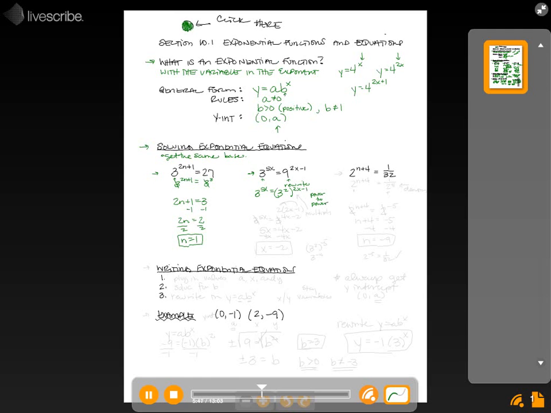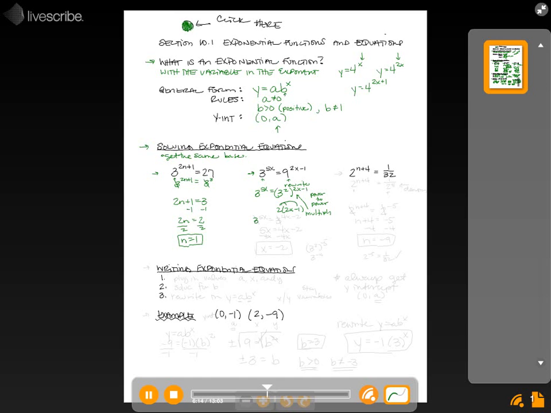And if you remember, when we have a power to a power, we multiply. So you're going to multiply 2 times 2x minus 1. Really, you're going to distribute that 2 through. Make sure it goes to both. A common mistake is to only take it to the first one. It has to go to both, so make sure you distribute.